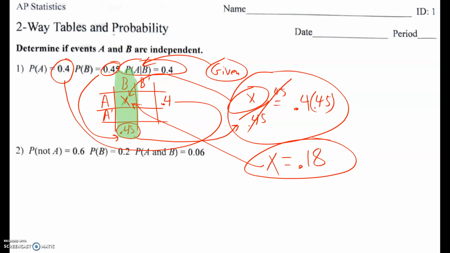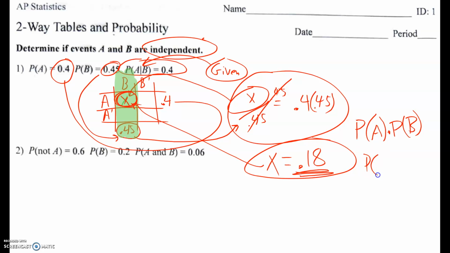The answer to the question is, are they independent? Since I found out that the intersection from the information they gave me is 0.18, I can turn around and ask, is this independent? That is, the probability of A times the probability of B has to equal the probability of A intersect B for them to be independent.